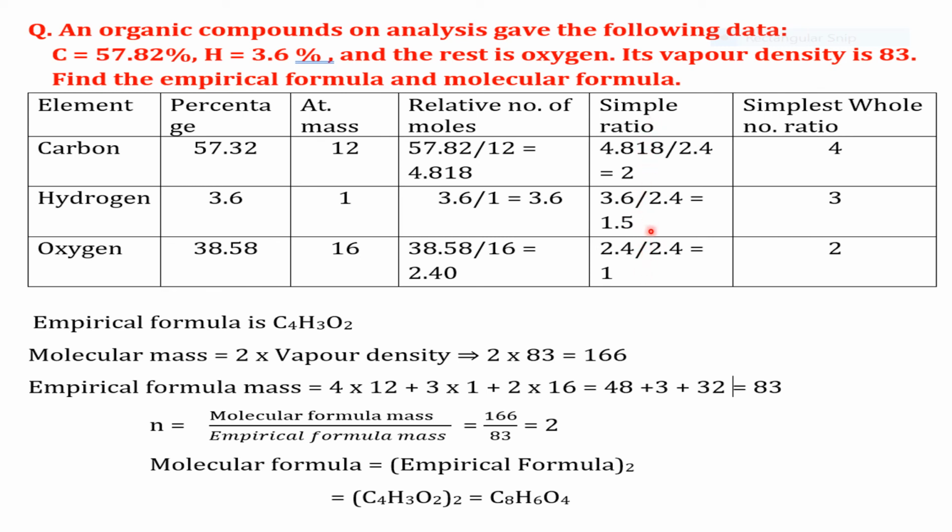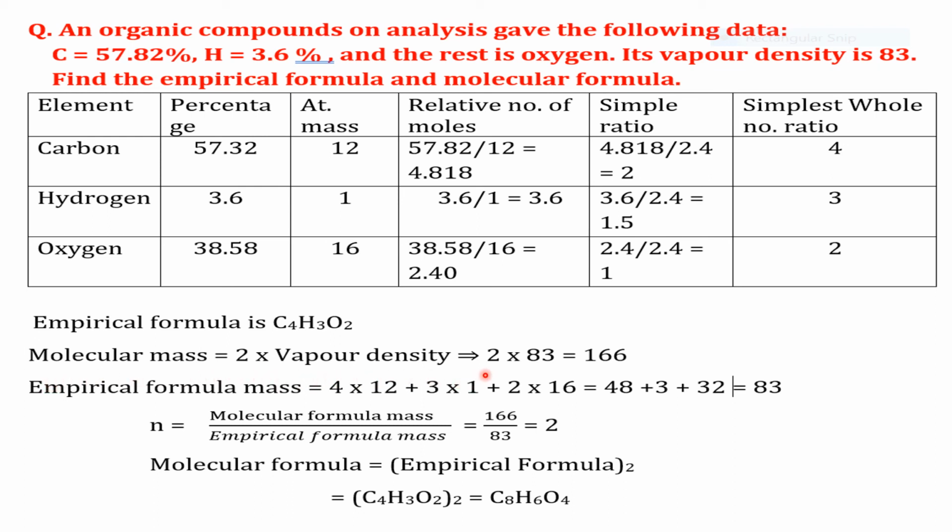So out of all these, the least number is 2.4. So to get the simple ratio, divide each number of moles by the least number present in it. Therefore, 4.818 by 2.4 equal to 2, and for hydrogen it is 1.5, and for oxygen is 1. So here in this simple ratio, this comes as a decimal, and we know that we do not have a half atom. Therefore, to get the simplest ratio, multiply this ratio of 2:1.5:1 by a suitable number. Therefore, we get a simple ratio. So that is 4:3:2. So taking these numbers in writing the formula, we get the empirical formula of the compound as C4H3O2.